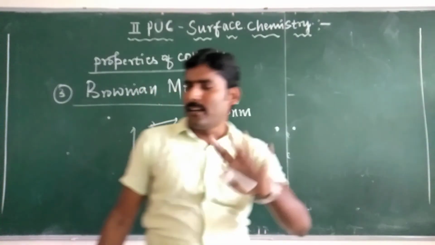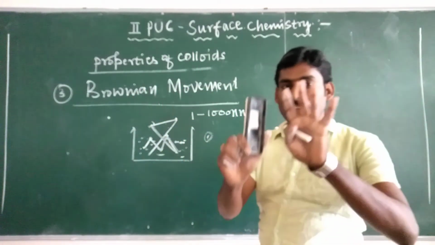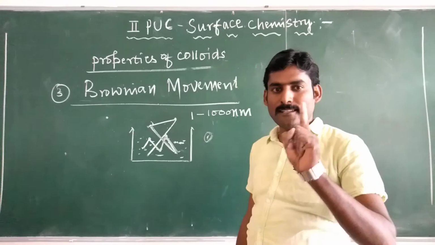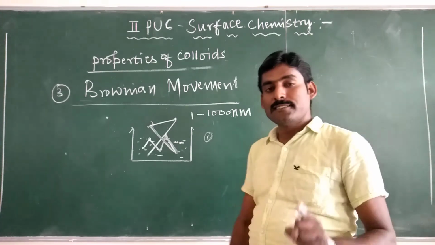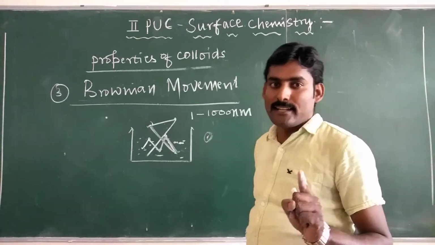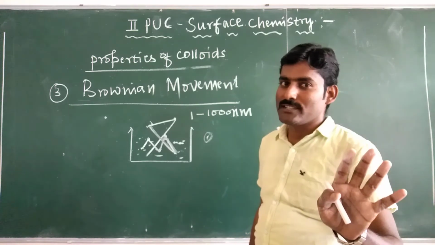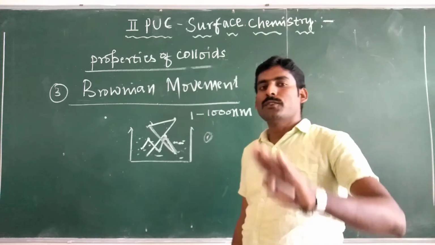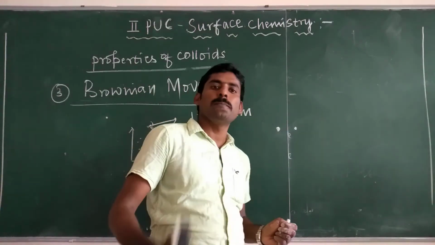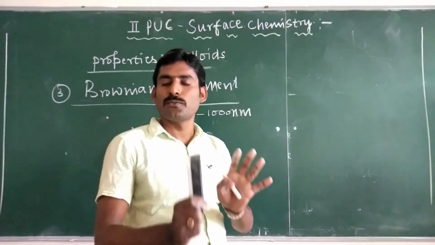Brownian movement cannot be observed in true solutions. This is the first note. Brownian movement is only observed in colloidal particles but not in true solutions, because the size of the solute particles and solvent particles are the same in true solutions.